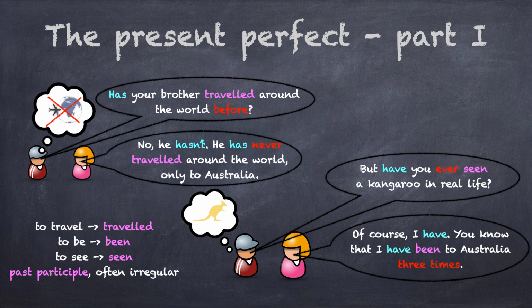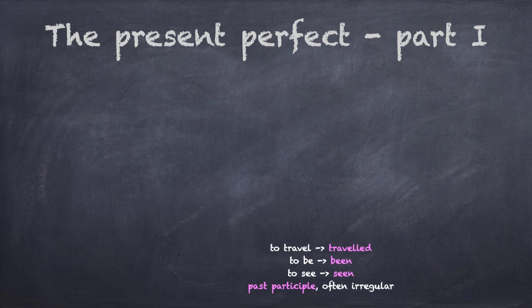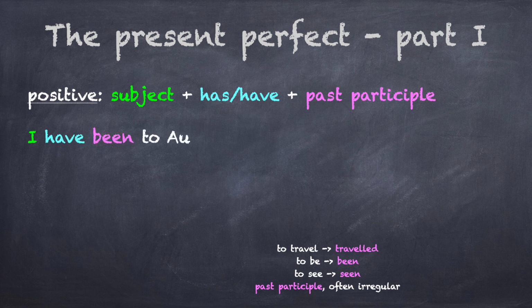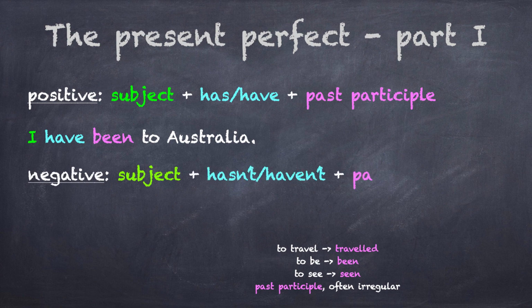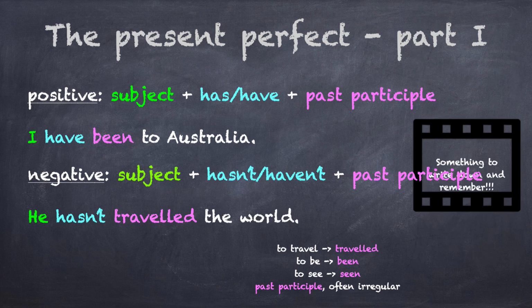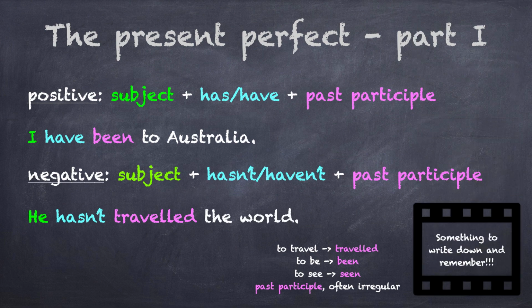Now, let's look at the formation of different types of sentences. In a positive sentence, start with a subject, then use the auxiliary verb and the past participle. For example, I have been to Australia. Of course, you can also form a negative sentence. It has the same word order, but you negate the form of have. He hasn't traveled the world. Any problems so far? Go back in the video if that was too fast for you.